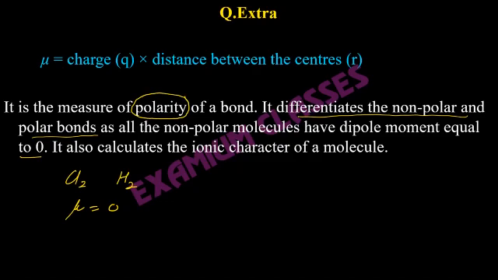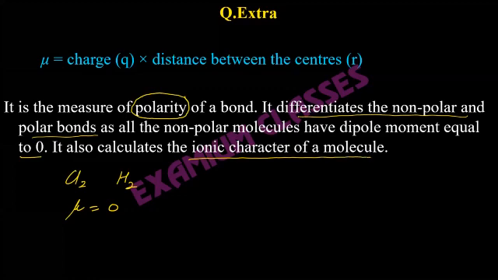It also indicates the ionic character of a molecule, but this is slightly tricky. Not always does a higher dipole moment mean higher ionic character. Okay? Because sometimes the vector sum of the dipole moments might be zero or might be less.